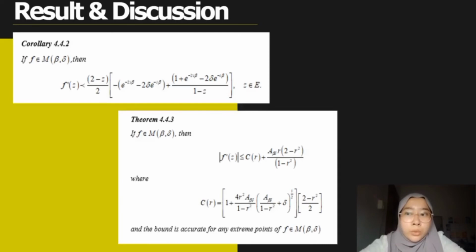We proceed to corollary 4.4.2. The simple geometry of a circle enables us to deduce from theorem 4.4.1 and get this equation. Then theorem 4.4.3 states that if f is an element of class M, then the bound of the function is accurate for any extreme point of function in class M.